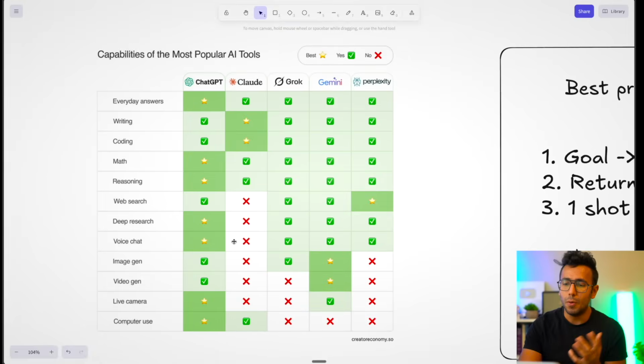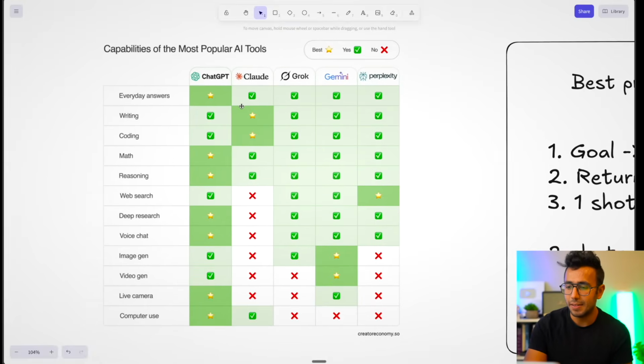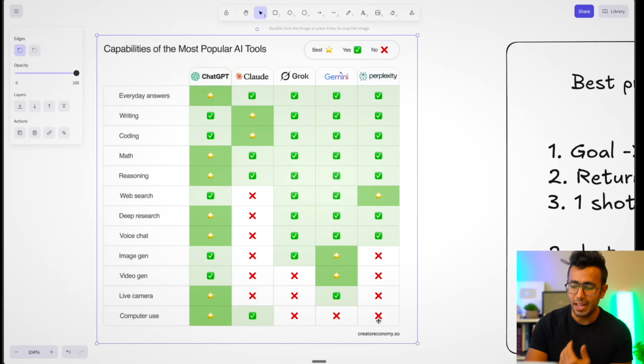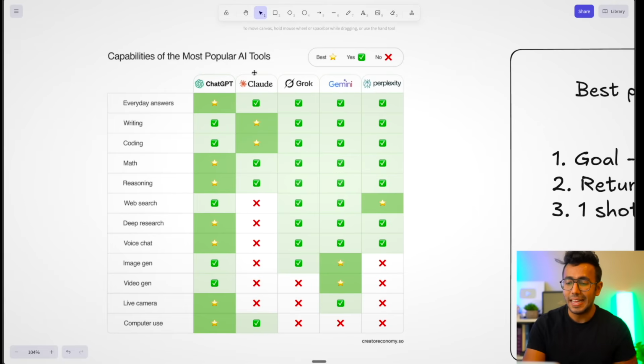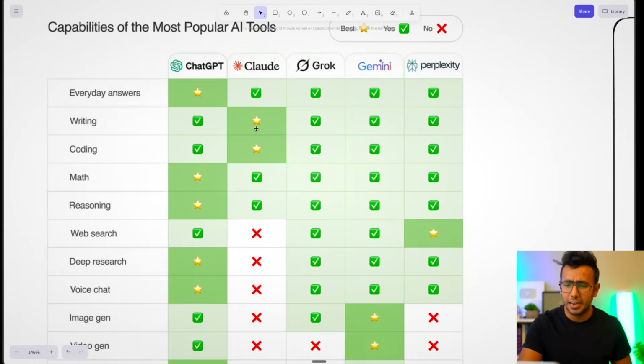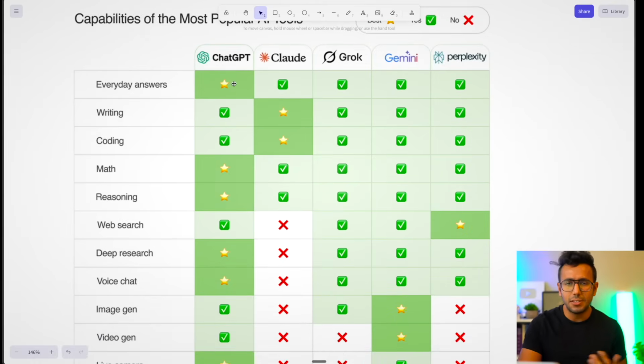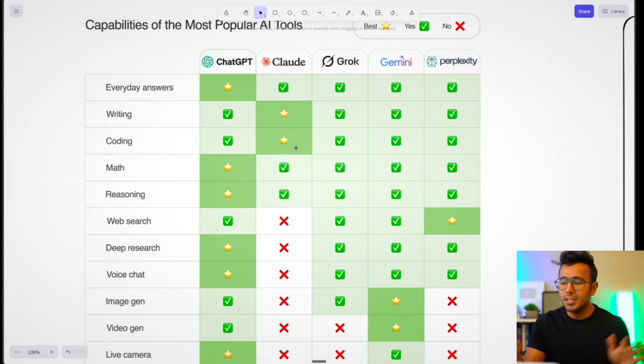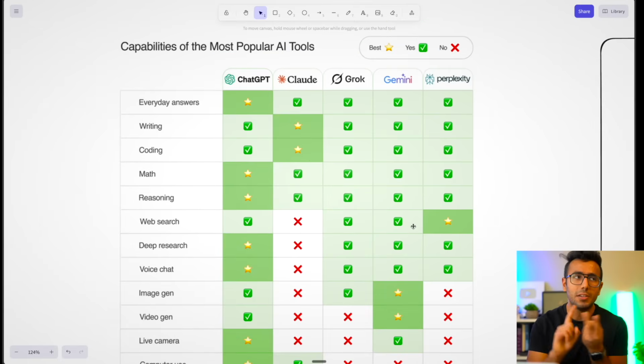If you want to know what the foundational models are like, as per Peter Yang, one of my favorite newsletter guys, I follow him, he rated Claude as the best model for writing and coding. It's like a star. It has been given a star by everyone in the industry. But for general purpose, everyday answers, ChatGPT has a star. Other models are average at everything, but Perplexity is best at search. So if you have only $20 right now and want to pay for something, I will say Claude.